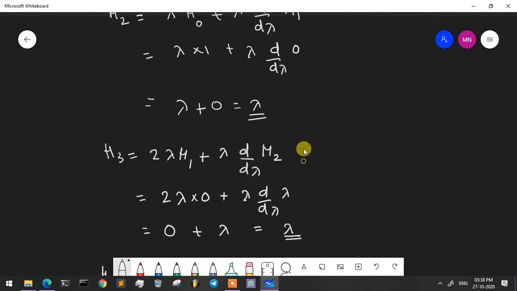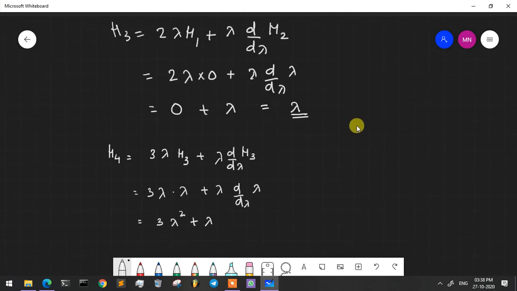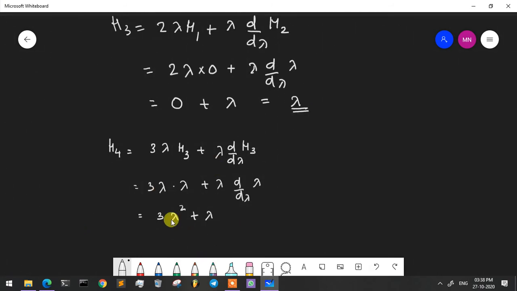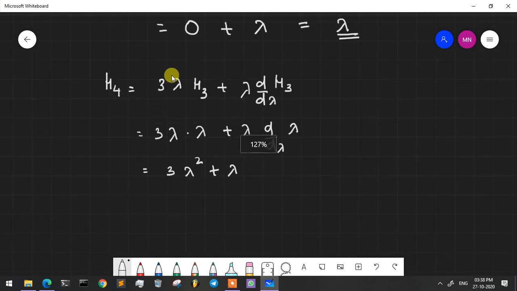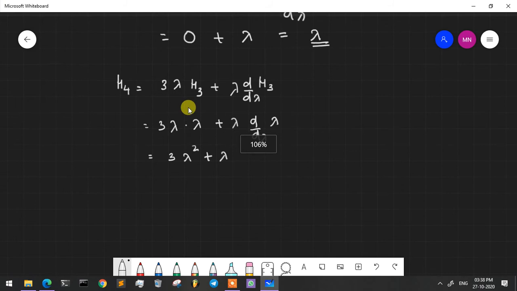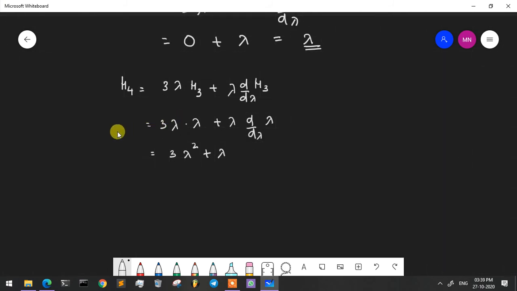Similarly, mu3 is equal to lambda. Mu4 is equal to 3 lambda square plus lambda. So from the recurrence relation, we can obtain the first four central moments, mu1, mu2, mu3, mu4.